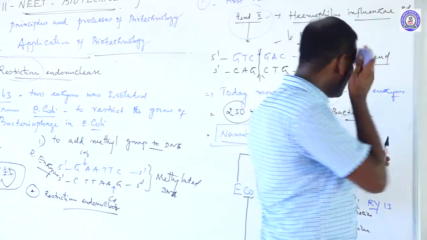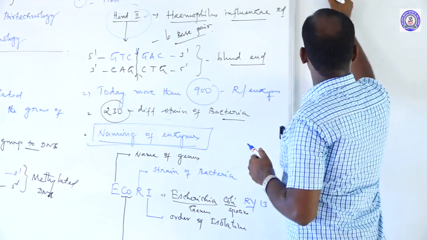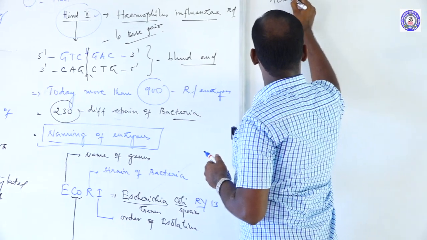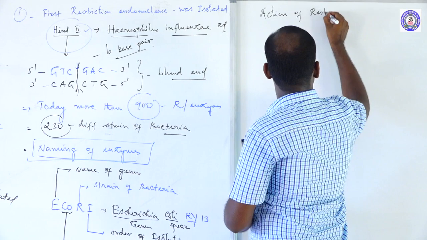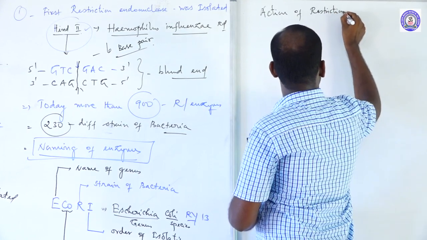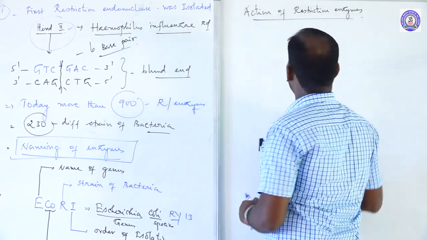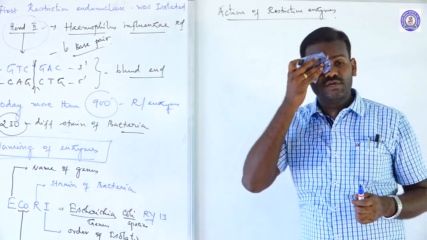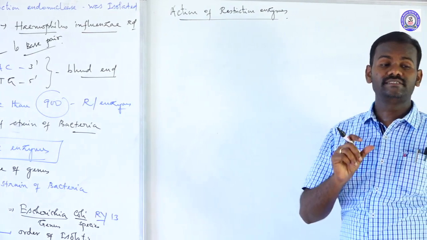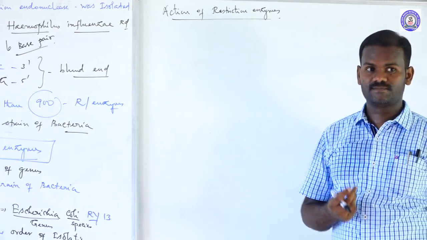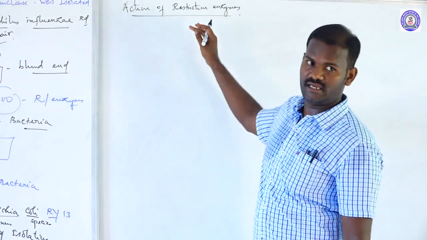Next, what is the action of these Escherichia enzymes? Restriction enzymes. See, there are 3 types of nuclease. These enzymes belong to a large class of enzymes called nucleases. There are 3 types: exonuclease, endonuclease, and restriction endonuclease.